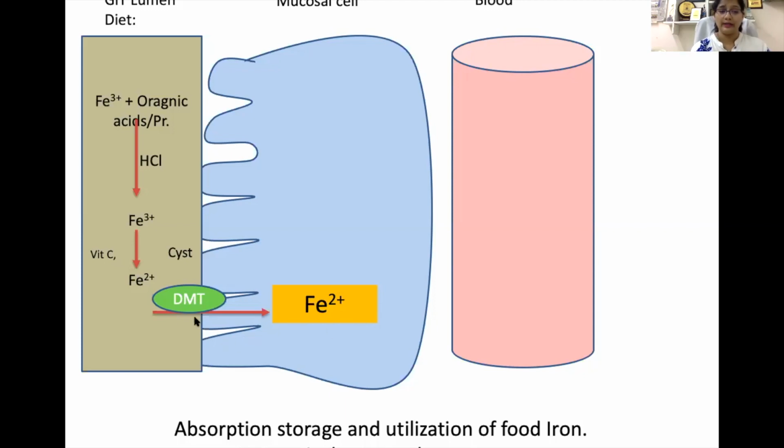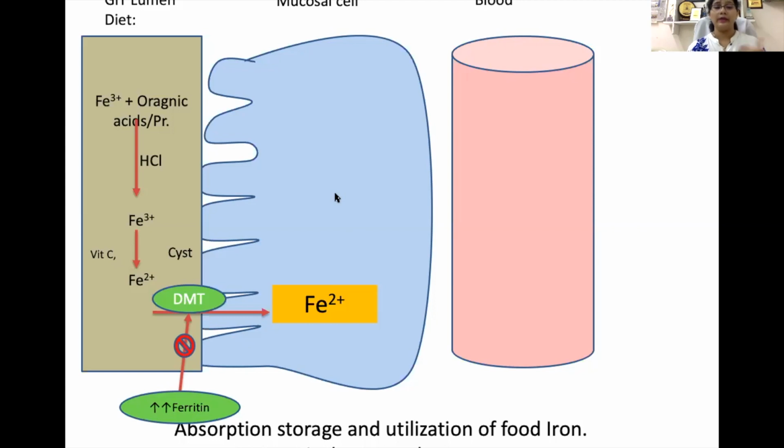So here you can see the presence of divalent metal transporter. This acts as a first level of regulation of absorption of iron, and the activity of this protein also depends on the ferritin content of the cell. So if the ferritin content of the mucosal cell is high, this will reduce the synthesis of this divalent metal transporter, and as this transporter will be less, the absorption of iron will be less at this place. So this is the first point of regulation of iron absorption, and it depends on the presence of ferritin.